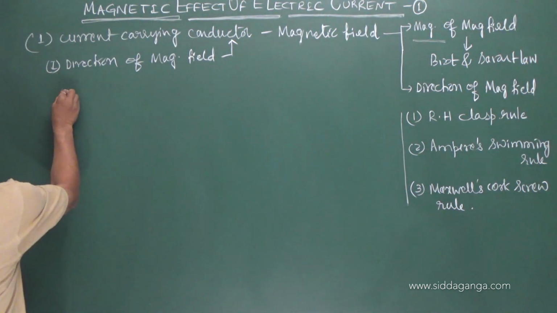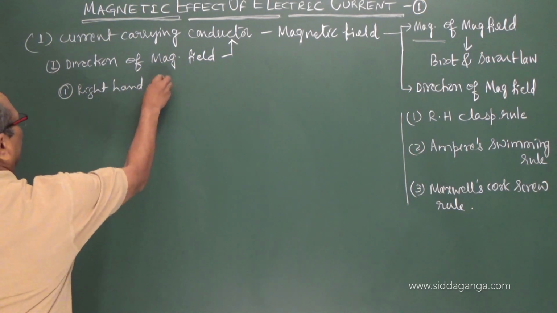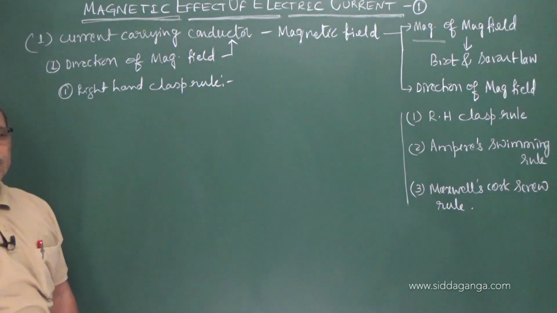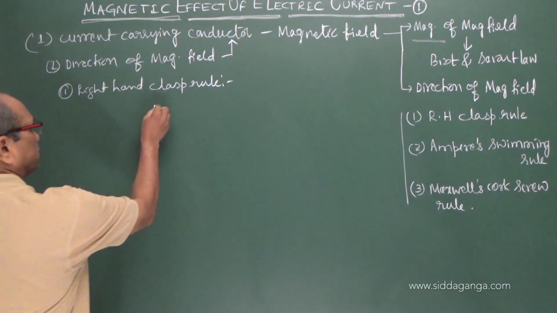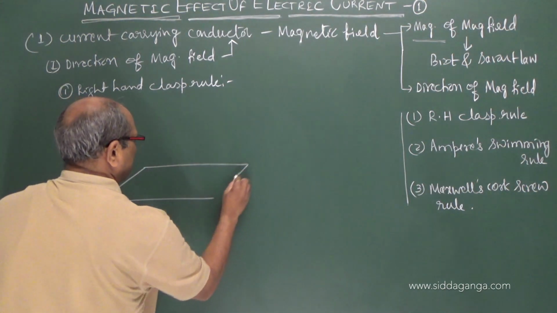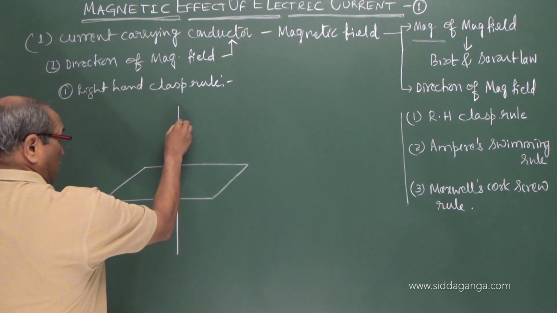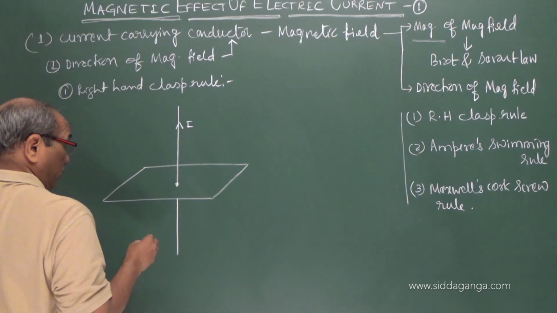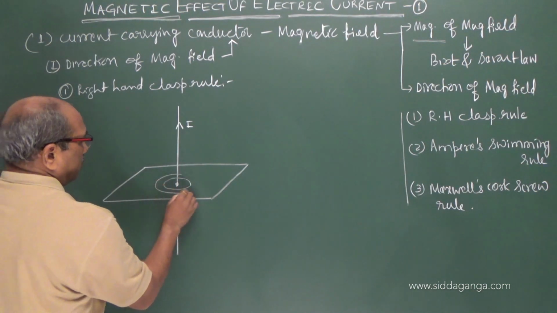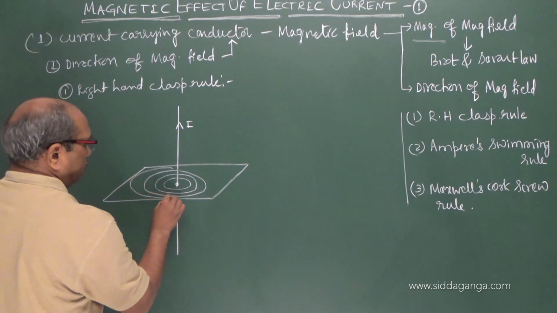Let us take the right hand clasp rule. Just imagine this is the wire carrying the current. A plane is taken perpendicular to that. This is the wire carrying the current I vertically upward. And we see the magnetic field lines are circular with a common center on the wire, enlarging in size.